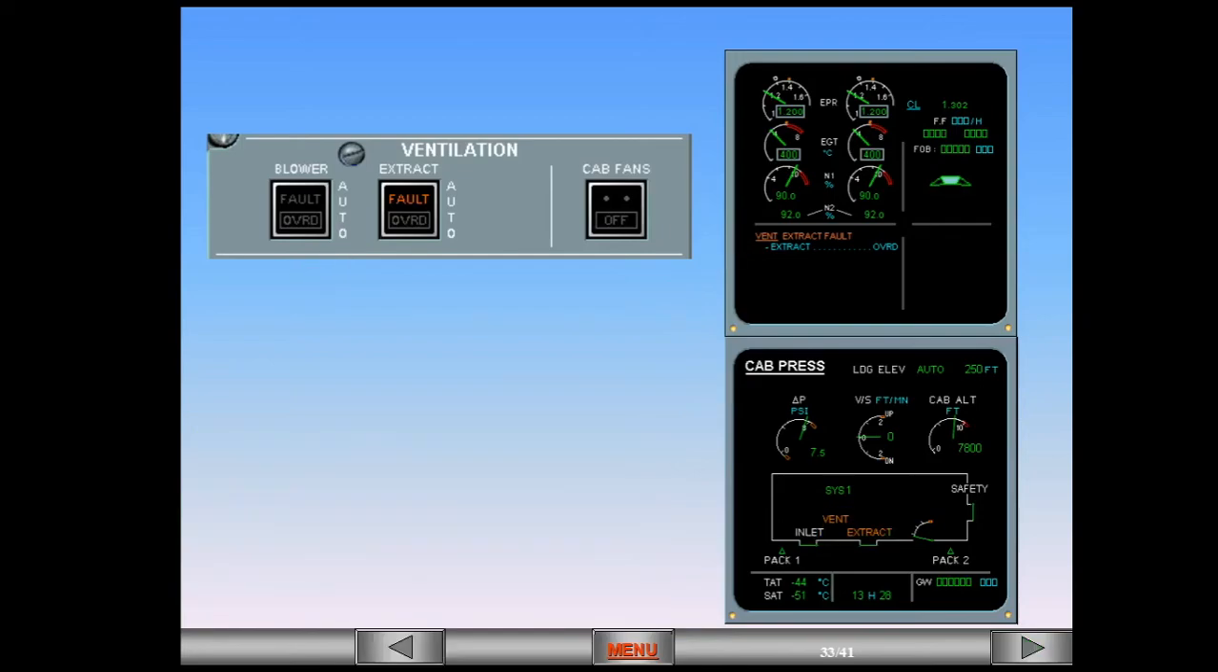On the EWD, read the title of the failure. Before commencing the ECAM actions, let's look at the cabin pressure page indications first. In this example, vent and extract messages are shown in amber, telling you that there is a problem with the extract system.